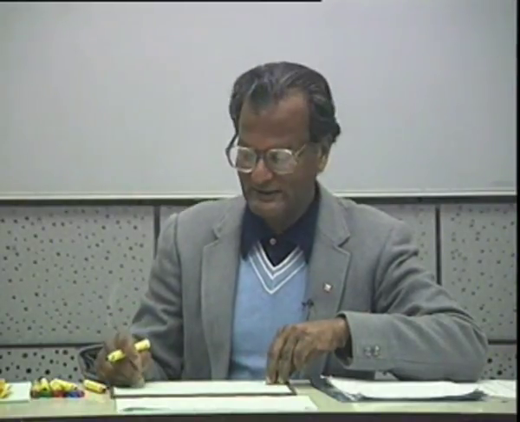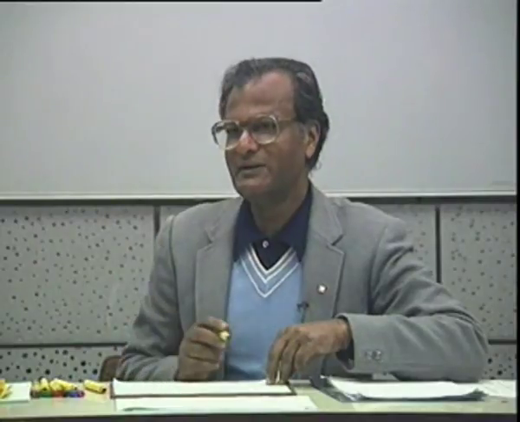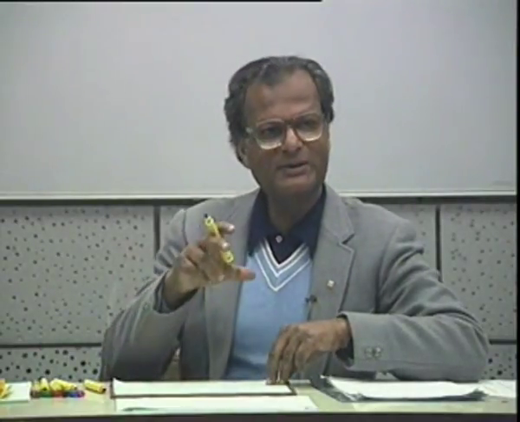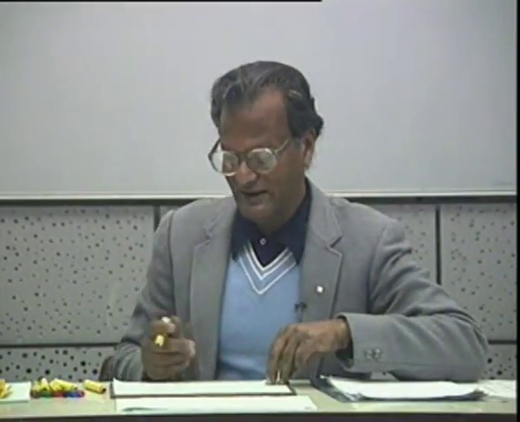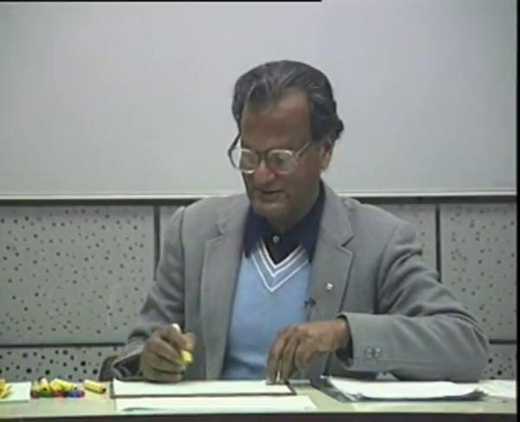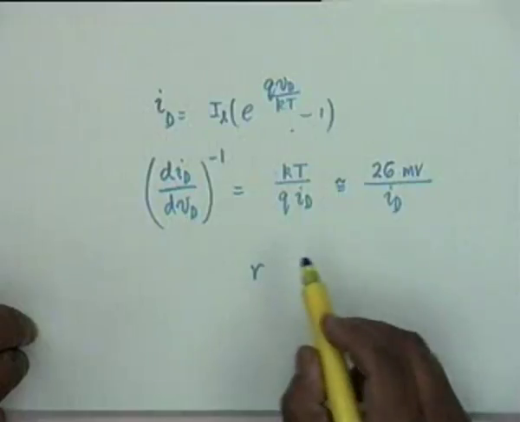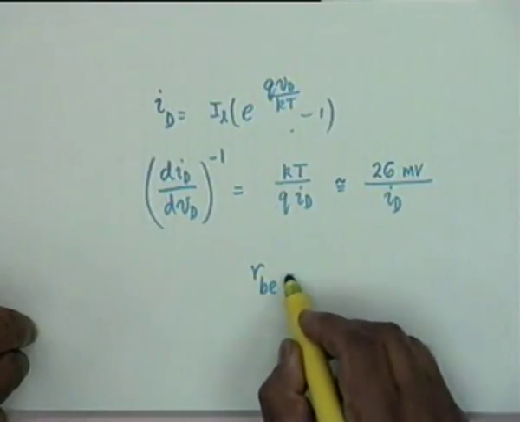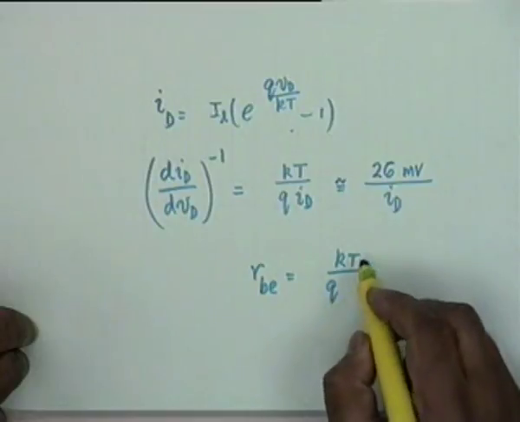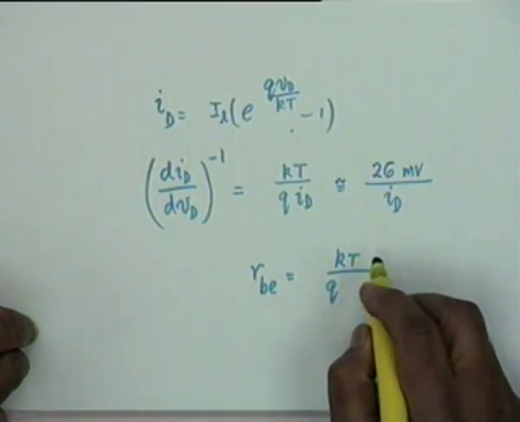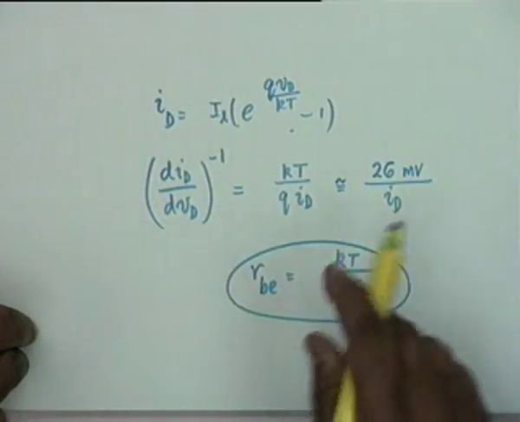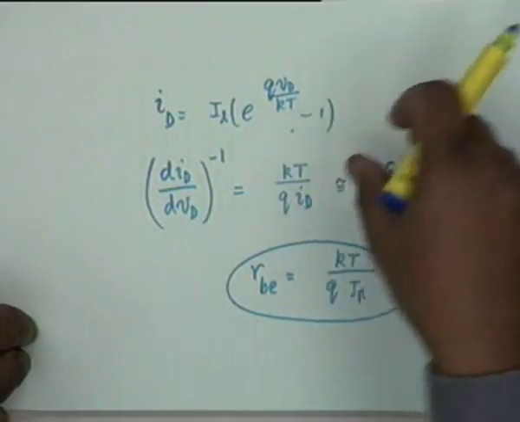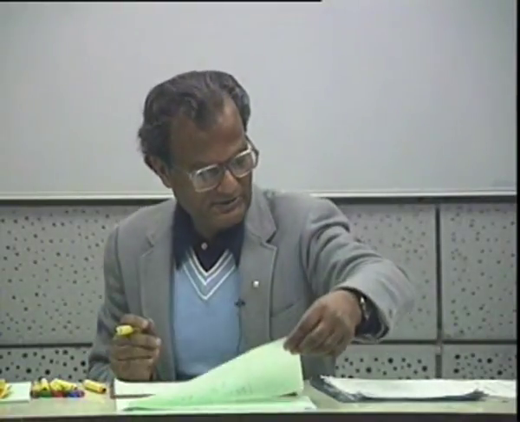Typically, if the diode conducts, let's say 26 milliampere, then the resistance would be 1 ohm, just 1 ohm. Is that clear? Now the reason why I am discussing this diode in detail is that the emitter base junction of a transistor or the collector base junction of a transistor, they are both diodes, and therefore if you take the emitter base junction of a transistor, for example, the resistance would be equal to kT by q times the base current. We will come to this later, but the reason why I am discussing this is that the same relation applies in junction transistors also, in the two junctions that we talk of.